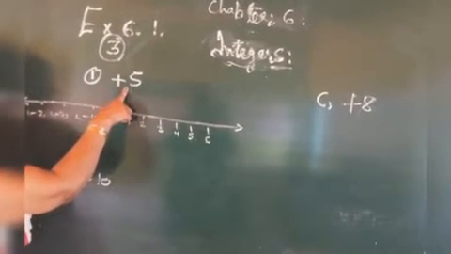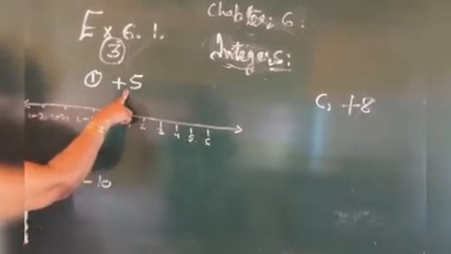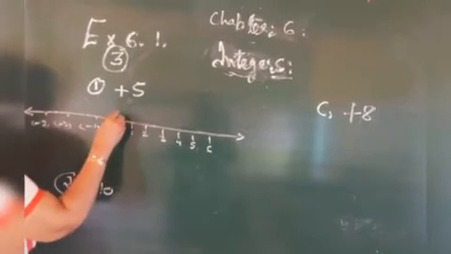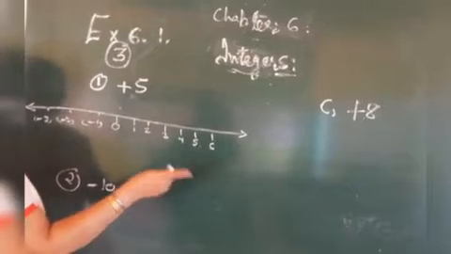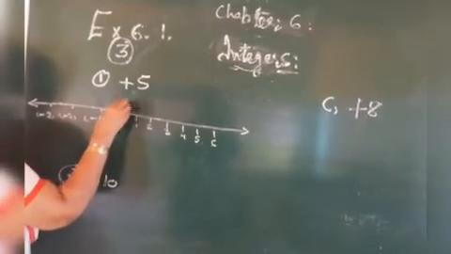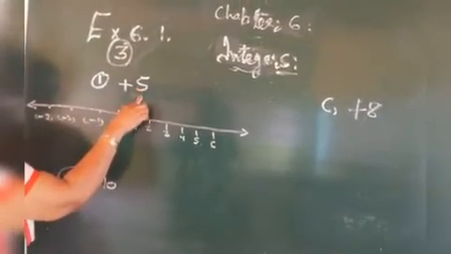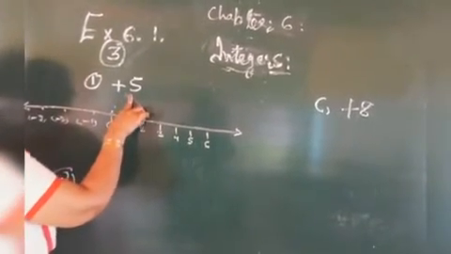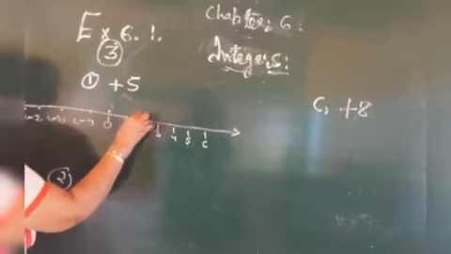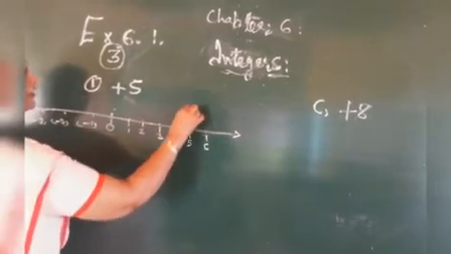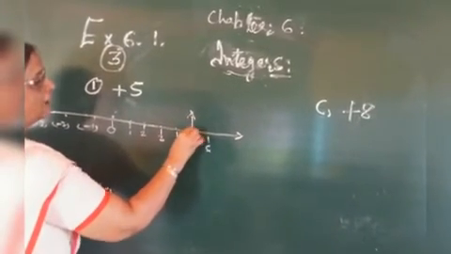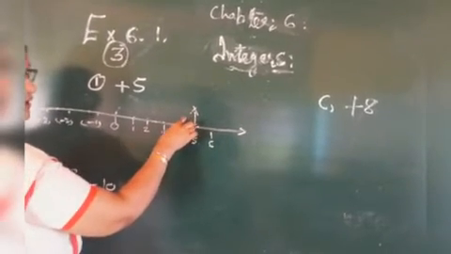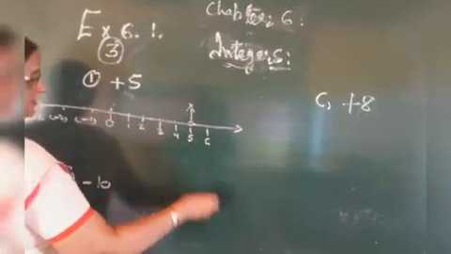Plus 5 means a positive integer, so we have to move 5 steps to the right side of the 0, because the number is positive. 1, 2, 3, 4, 5. So it is our answer. We have shown this 5 on the number line.